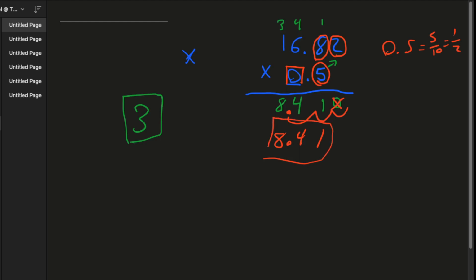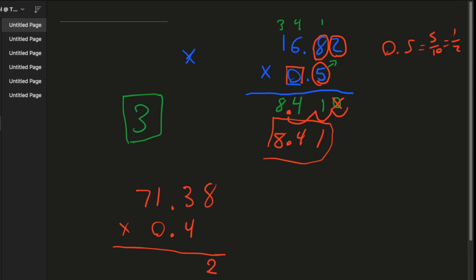Okay, I'm going to do one more example just for the fun of it. So let's do 71.38, and we're going to multiply it by, let's say, 0.4 this time. Okay, so let's see how we line our numbers up. We do 4 times 8, and we know that that is going to be 32, right?